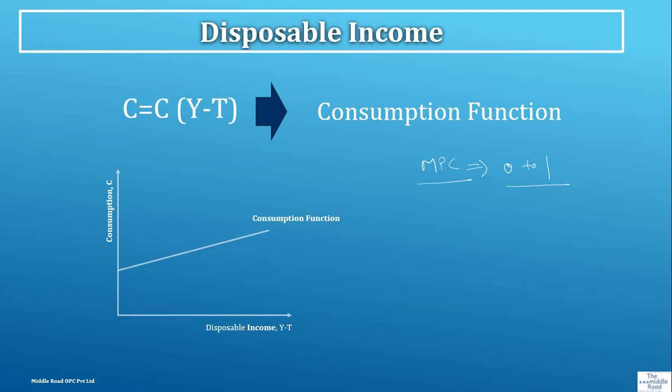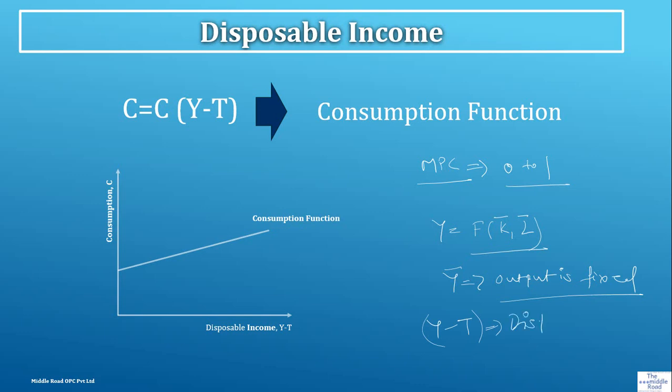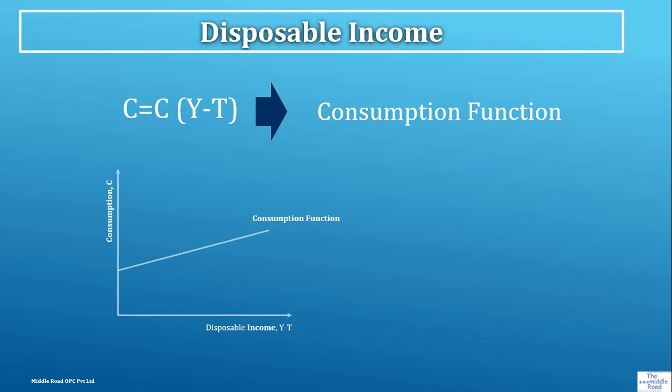Output is a function of capital and labor, and we are keeping these 2 fixed, so we are assuming in this model that output is fixed. Y minus T is nothing but the disposable income. With this, we have a fair idea of what disposable income is.